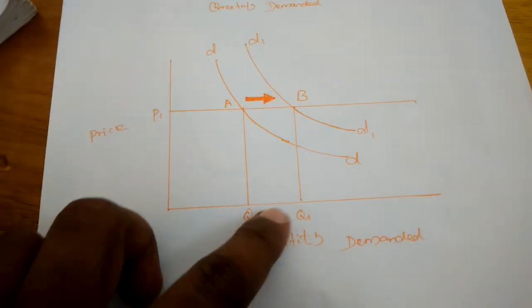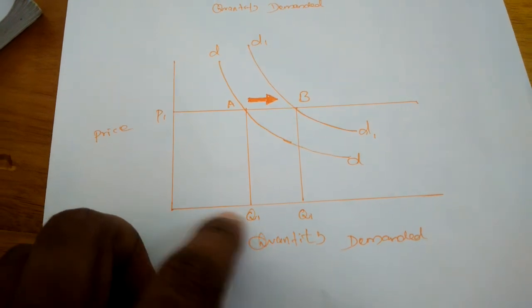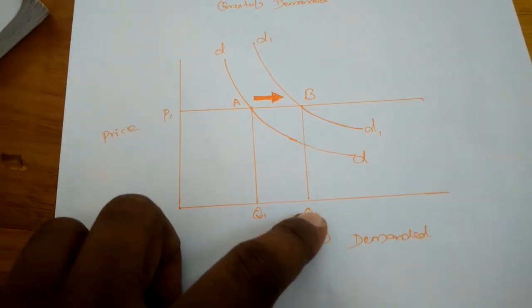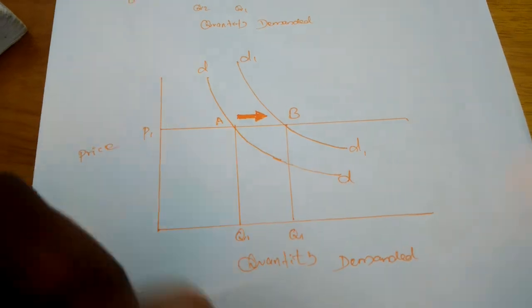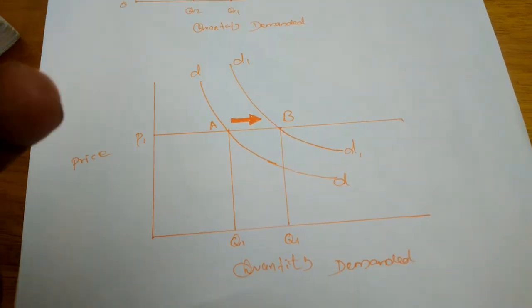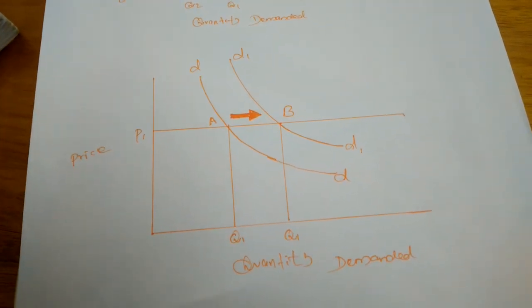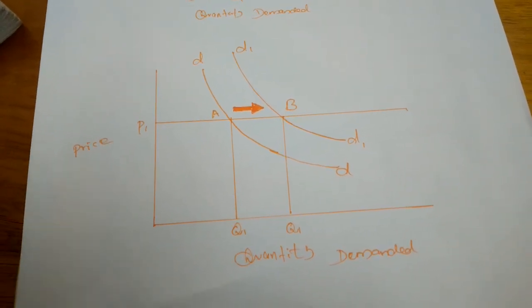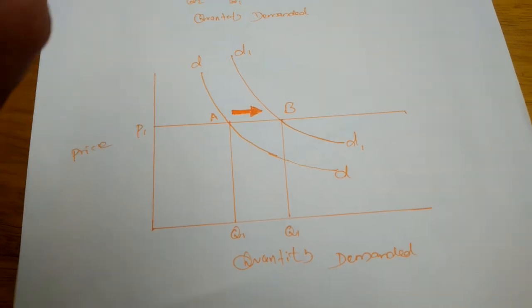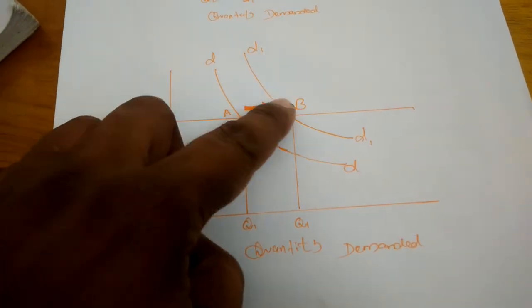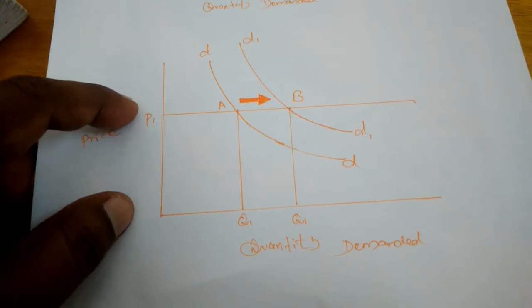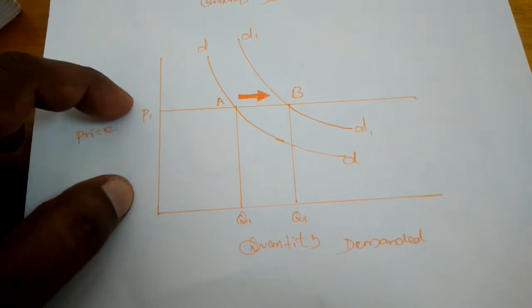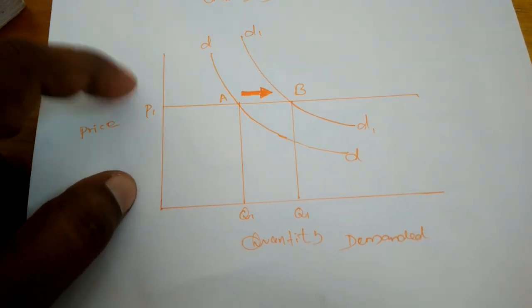Next, you see, the price is also the same. The quantity demanded only increased from OQ1 to OQ2. This is also for the same reasons. If the income and the taste and preference have increased, if a new market is raised and attractive advertisement is increased, then the demand will be increased, even though the price is the same.